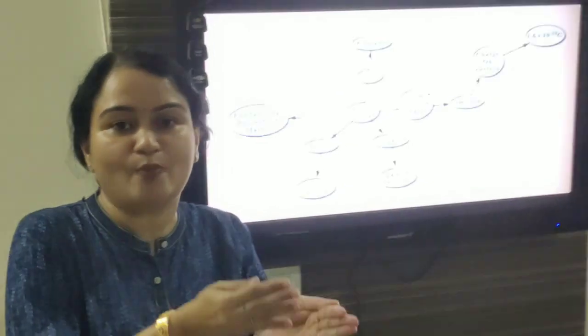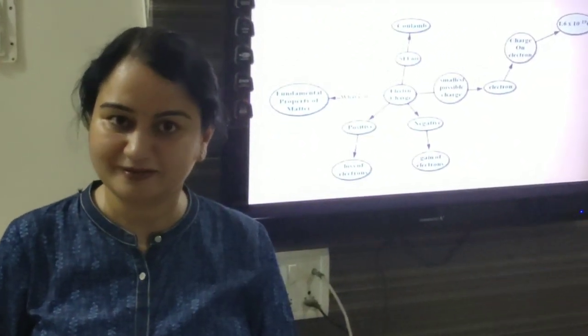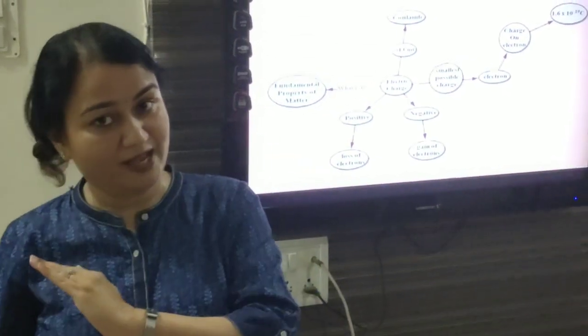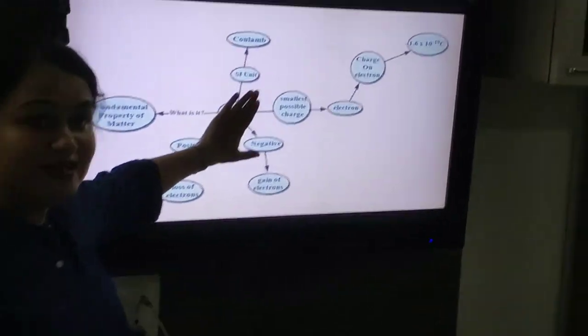So the least possible value of the charge on an object will be equal to 1 electron. If it is giving, it will become positively charged. And if it is accepting, it will become negatively charged. So what do we say?